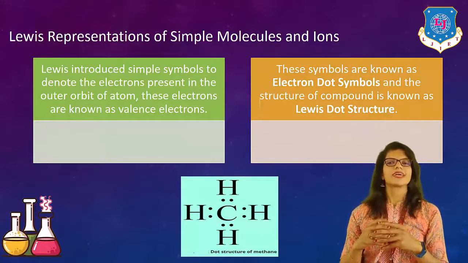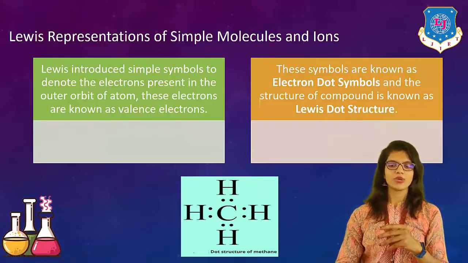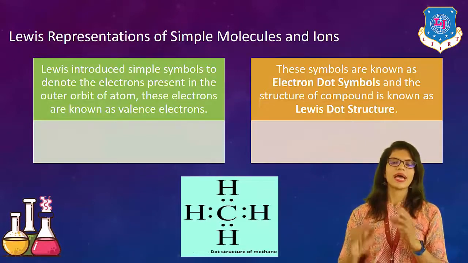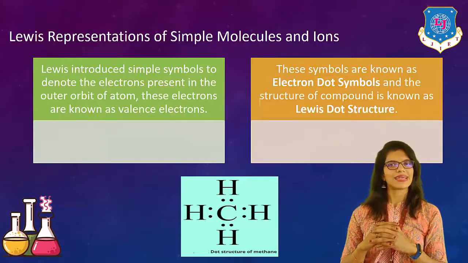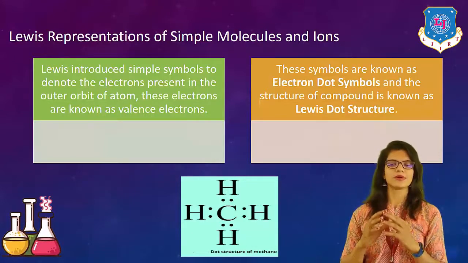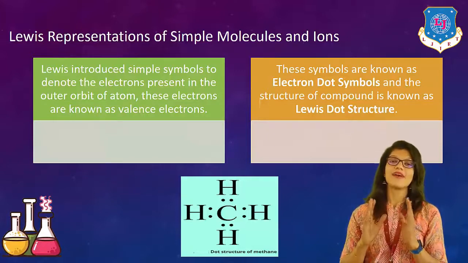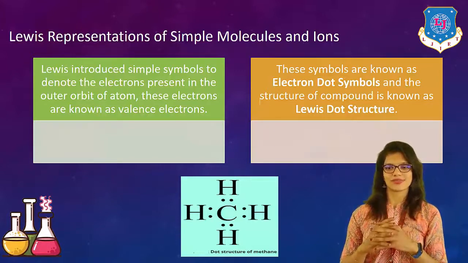Now, our next topic, which is Lewis representation. Lewis representation is basically a dot structure representation. A scientist named Lewis introduced simple symbols to denote the electrons present in the outer orbital of an atom. And these electrons are known as valence electrons. Right?